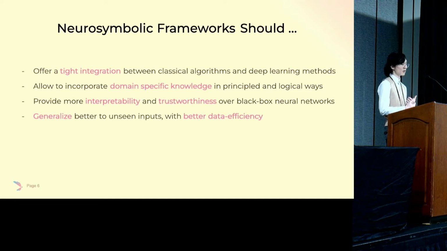Specifically, neurosymbolic frameworks should offer a tight integration between classical algorithms and deep learning models. It should also allow us to incorporate domain-specific knowledge in a principled and systematic manner. It should also provide more interpretability and trustworthiness over black box neural networks. Last but not least, it should generalize better to unseen inputs with better data efficiency.